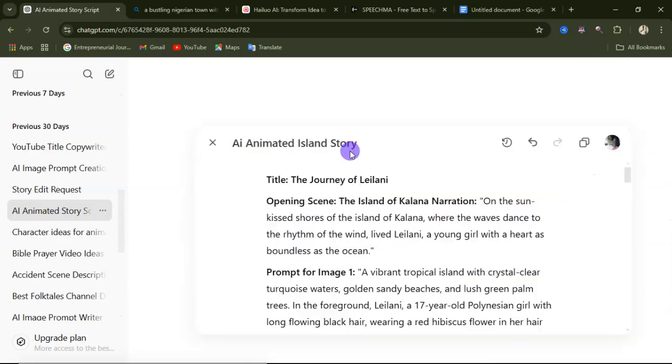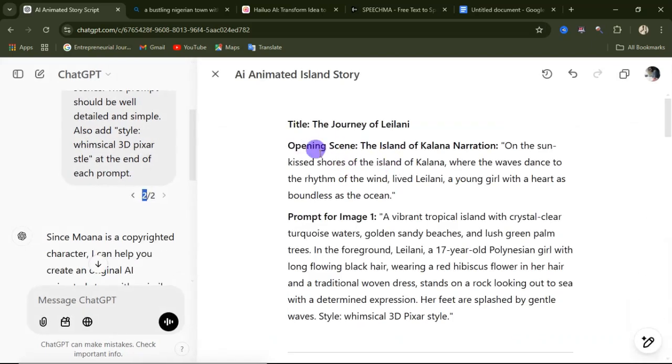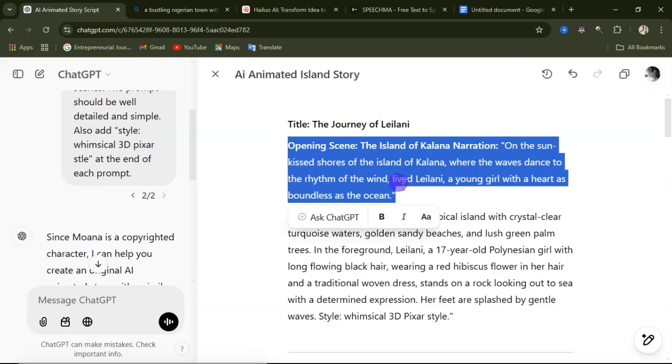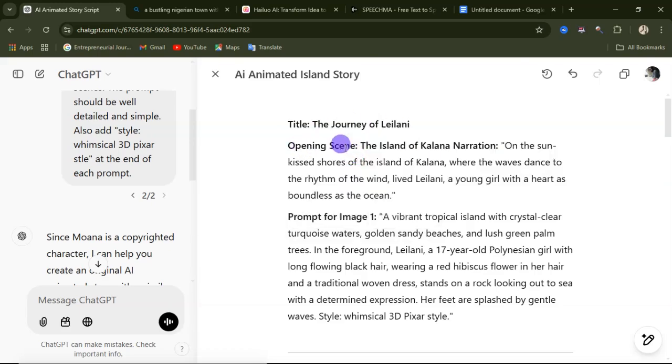So let me show you this script. So this is the opening scene. So this is the title of this. So it's saying the journey of Leilani. So that is the title of the story. So when you come down, it's going to give you this particular opening scene. So this particular opening scene is saying the island of Kalana narration. So on the sun-kissed shores of this, so this is the scene.